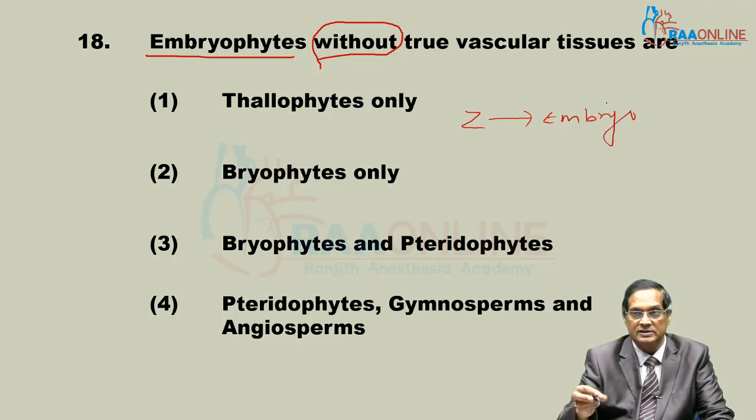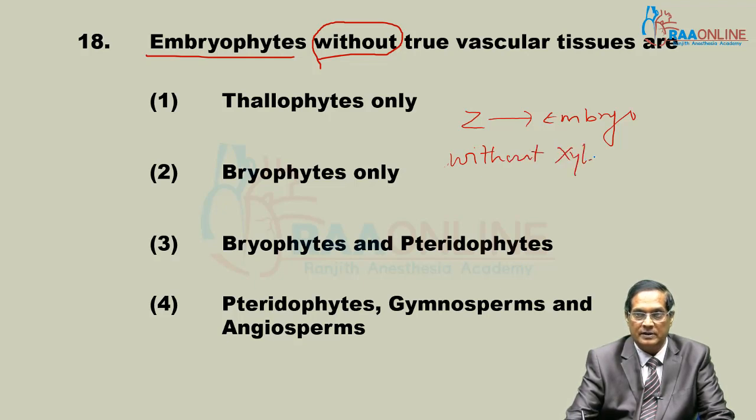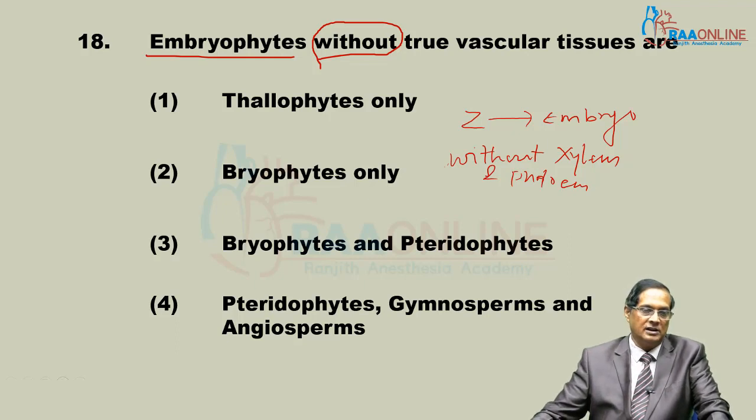This line says, but they don't have xylem and phloem, true vascular tissue. Without xylem and phloem, in that case, the answer is only bryophyte.